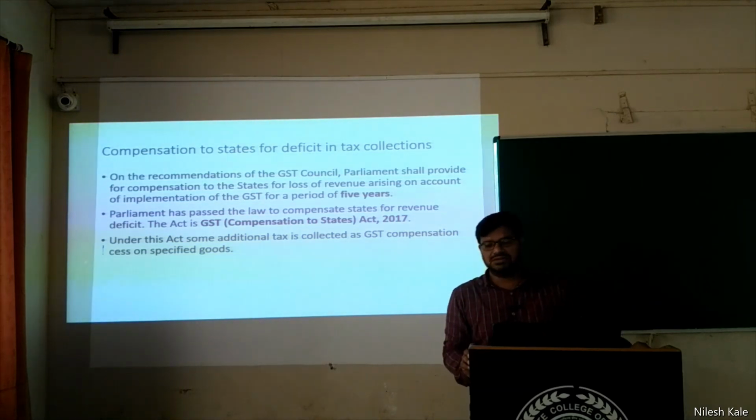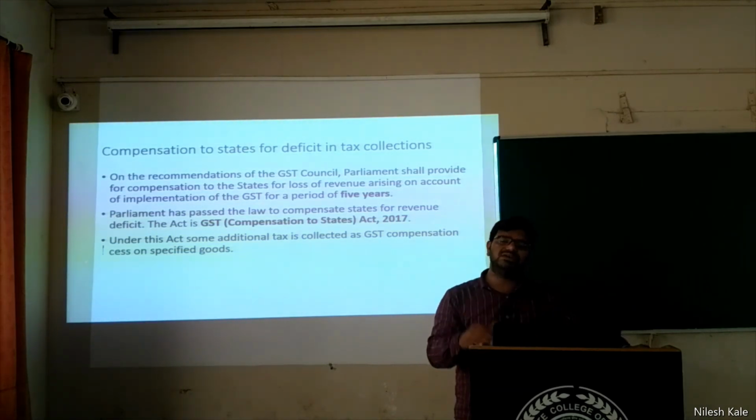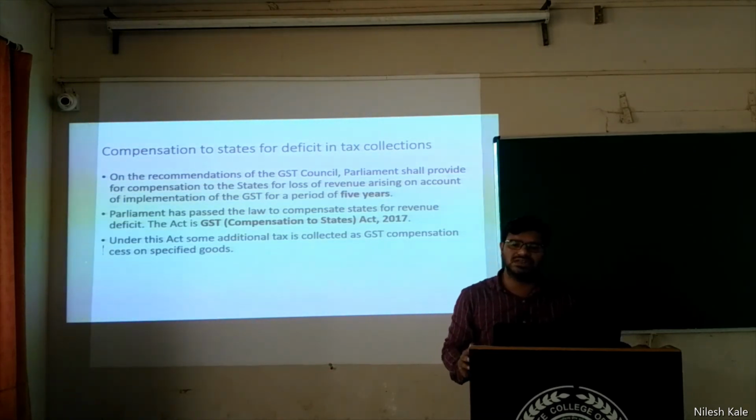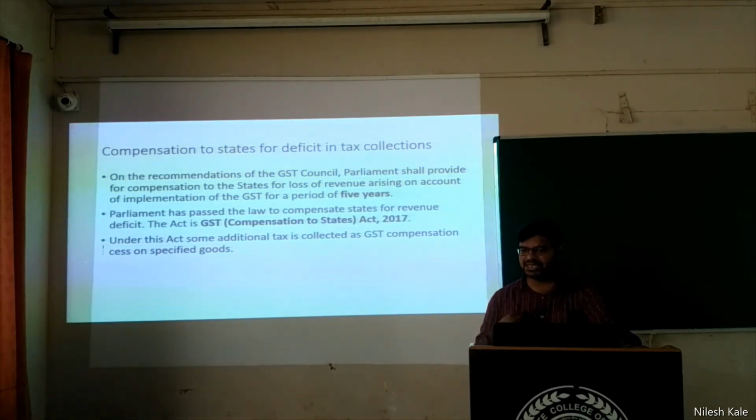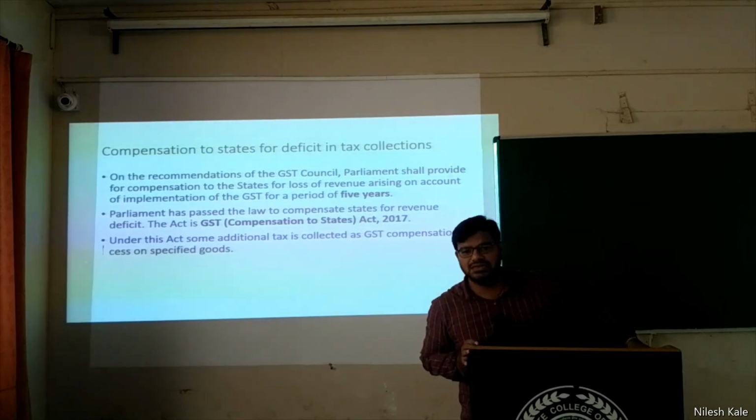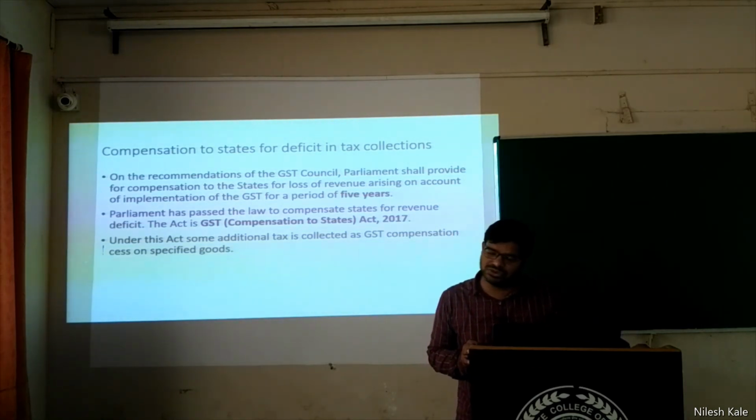And therefore the government said, let us do one thing: we will make a separate act called the GST Compensation Act 2017, which will say that for the next 5 years we will compensate you for all the losses you suffer due to the introduction of the GST.